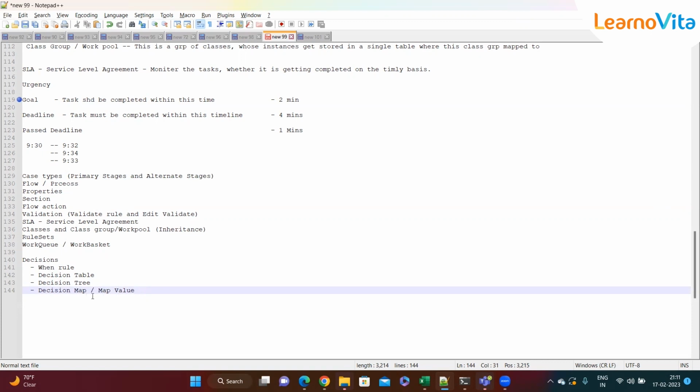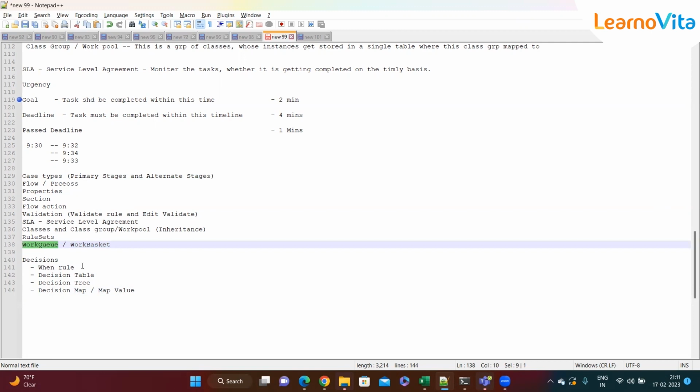But no, something like that, that person basically means map value only. Or someone mentioned work basket, so that work basket is nothing but a work queue. So everything is basically similar. The only change is that Pega has changed the name. That's it.